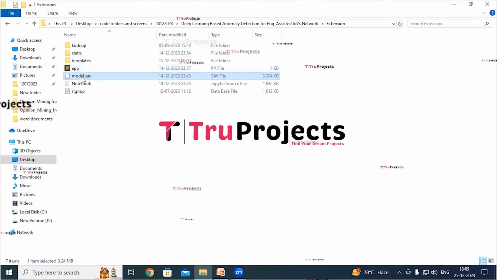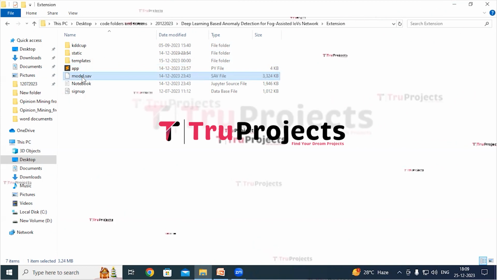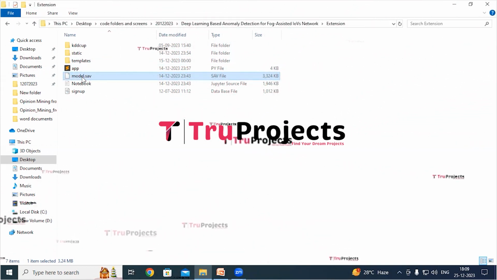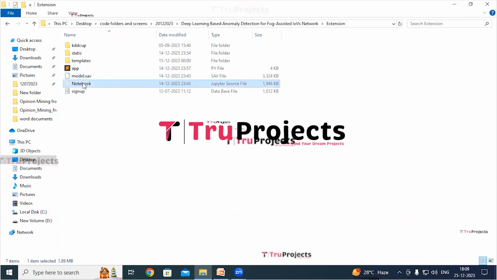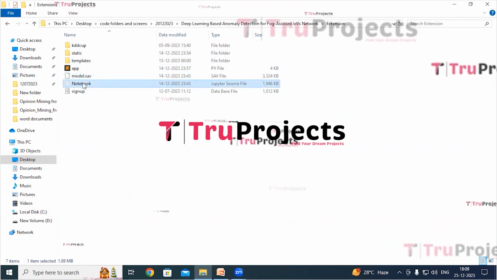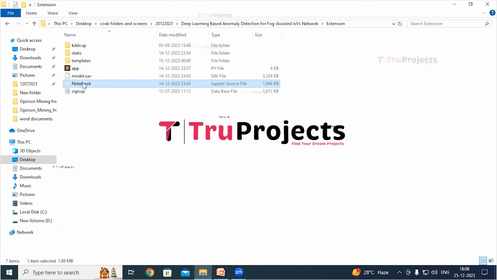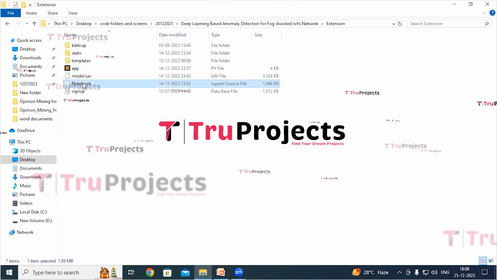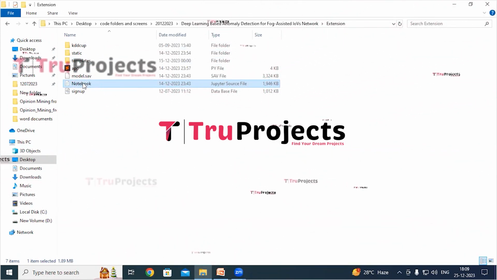This is the model file which contains algorithm information. This file will be loaded into the project code during runtime to utilize the trained model. This is notebook.ipynb file. This file contains a combination of code, graphs, and outputs all in one place. It allows users to write and execute code in individual cells, making it a popular choice for data science.